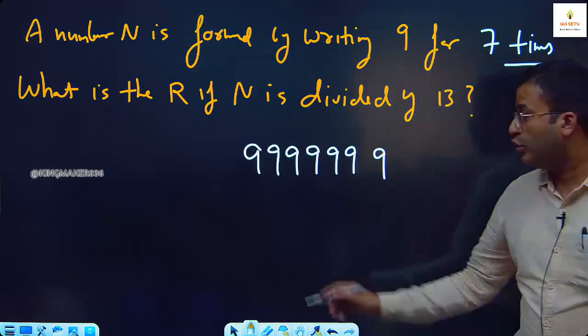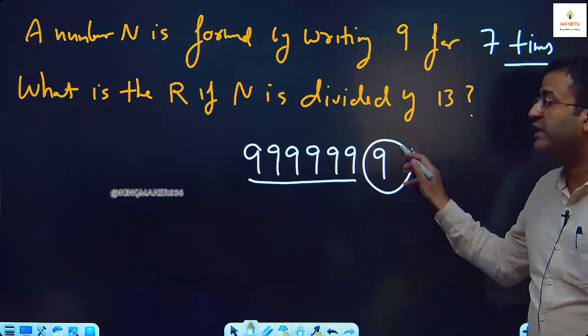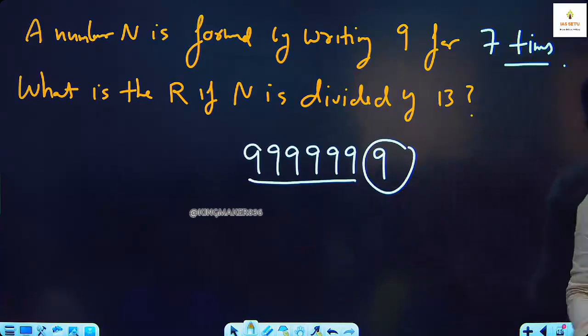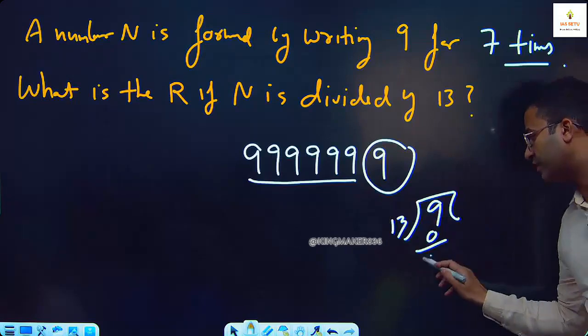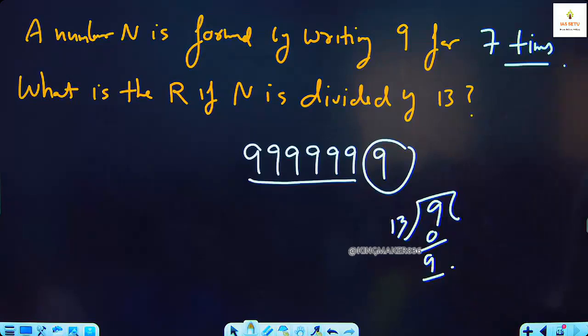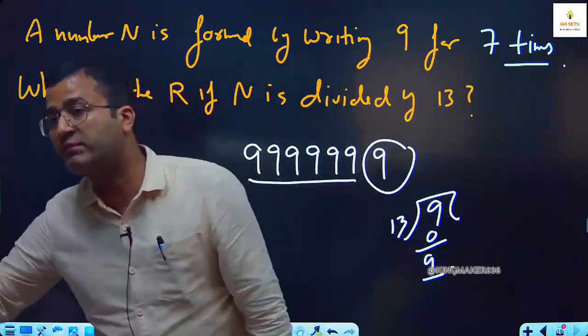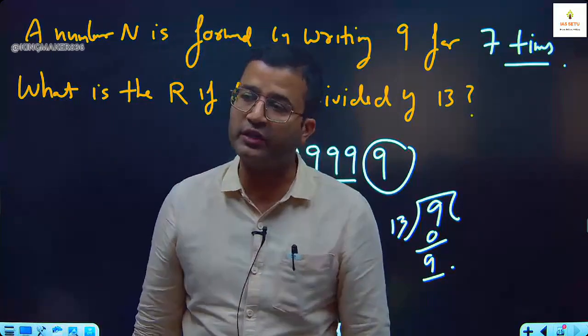These 6 digits are exactly divisible. The remaining digit will decide what the remainder is. So here this single 9 will decide. This 9 divided by 13, your remainder is 9 itself. If we have an exact pair of 6 digits, okay. If you have some extra digits, then those digits will decide.